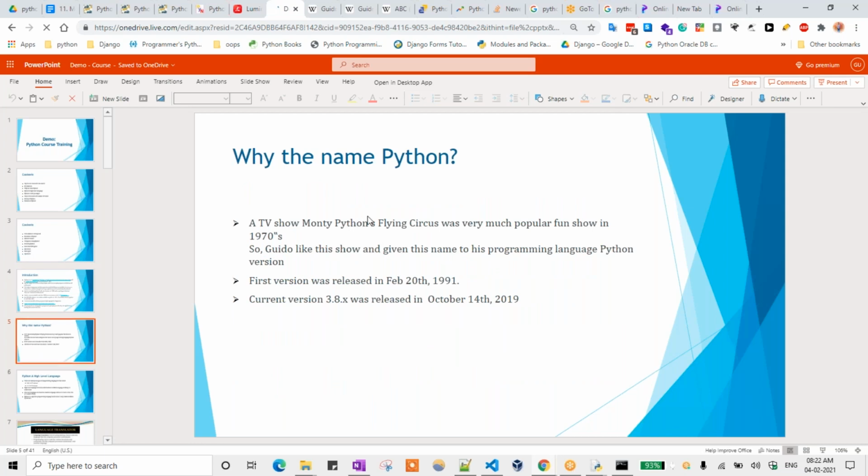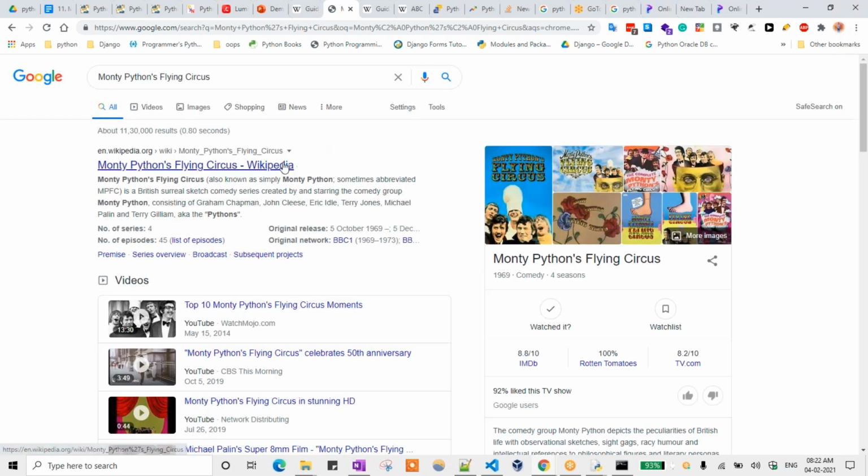So why the name Python? Why we are calling it Python: a TV show, Monty Python's Flying Circus, was very popular in the 1970s. When he was watching this TV show, Monty Python's Flying Circus, if you search for this particular element in Google, you can understand more. Here I am typing. Here you can see that one, the wiki page.